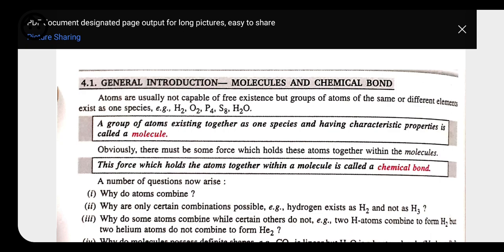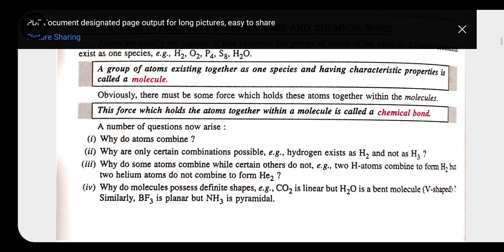Next question: why do molecules possess a definite shape? Whenever we talk about CO2, it forms a linear structure, whereas H2O forms a bent structure with a V shape, though they both have the same type of formula. Similarly, BF3 and NH3 both have the same type of formula, but when we see their structures, we find that BF3 is planar and NH3 is pyramidal. So why does this happen? Why do these things take place?